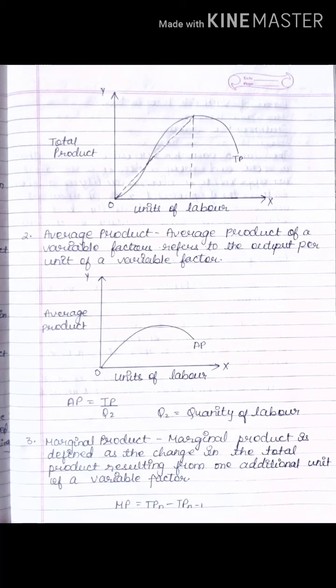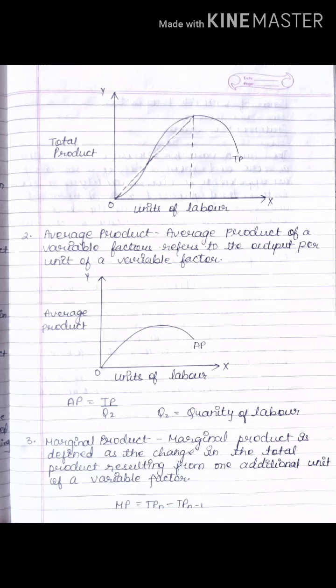Okay, now you can see in the diagram, this is the diagram of average product. Now average product and total product, approximately if you see, the diagram is the same, but the only difference is total product will rise more and average product will rise less. Do remember, both will be positive only. Fine.